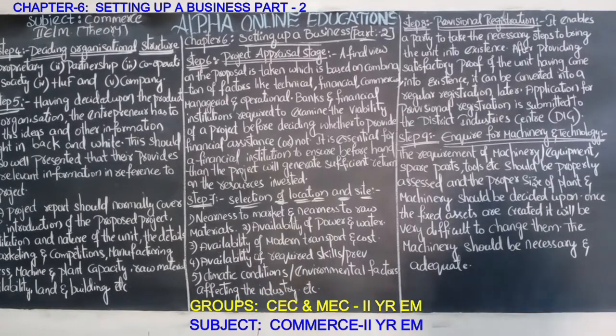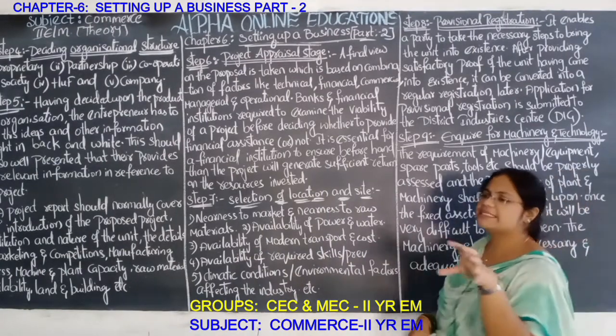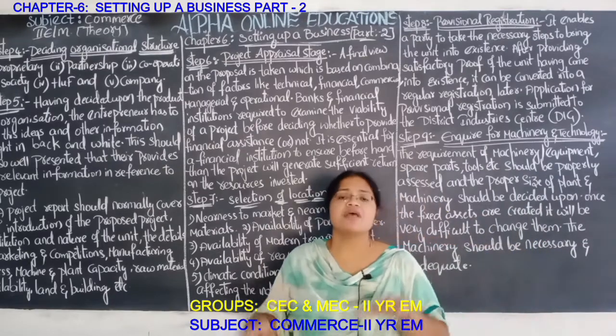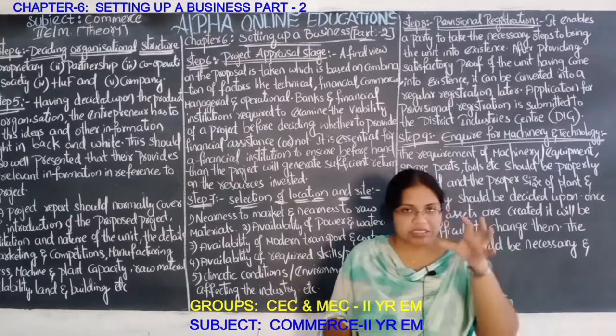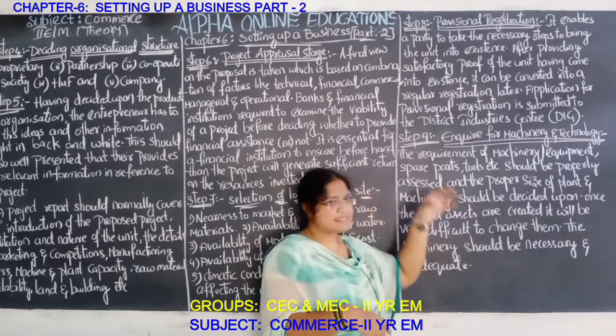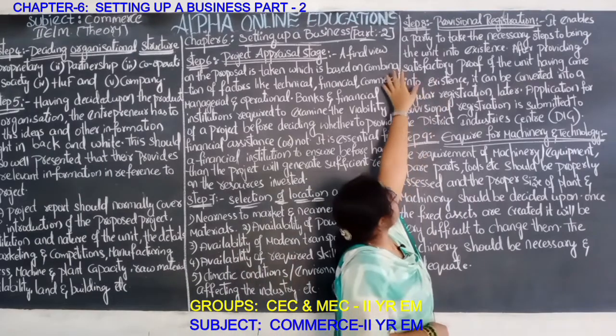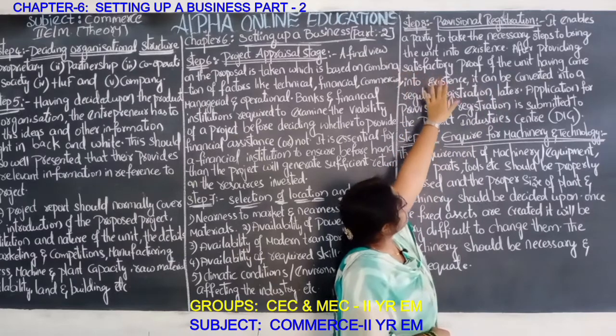Next, step 8, provisional registration. Provisional registration is a type of registration which is generally done first, and later the registration which is necessary is done. This is on a temporary basis. It enables a party to take the necessary steps to bring the unit into existence.